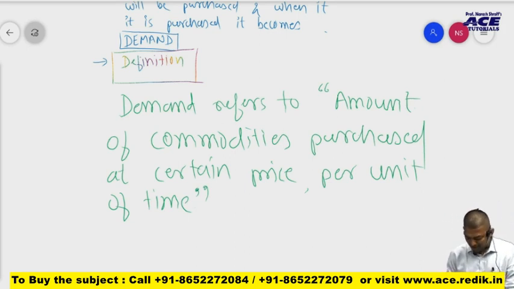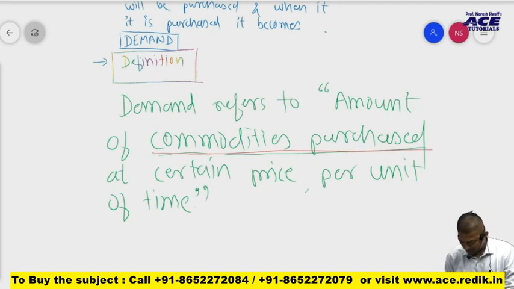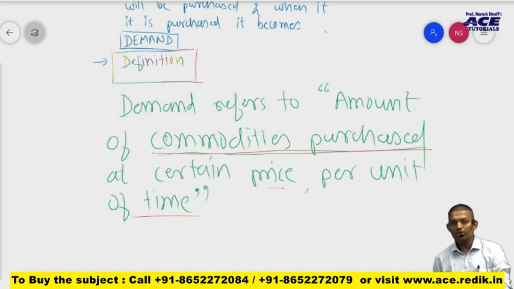Now this part we have covered: demand is the amount of commodities purchased. Now what is at a certain price per unit of time? So let me take one more example. Suppose I'm having a business of manufacturing and supplying shirts to different malls. Here is one mall, for example, XYZ mall. So one day I called that manager. I wanted to know what is the demand for my shirt in his mall.